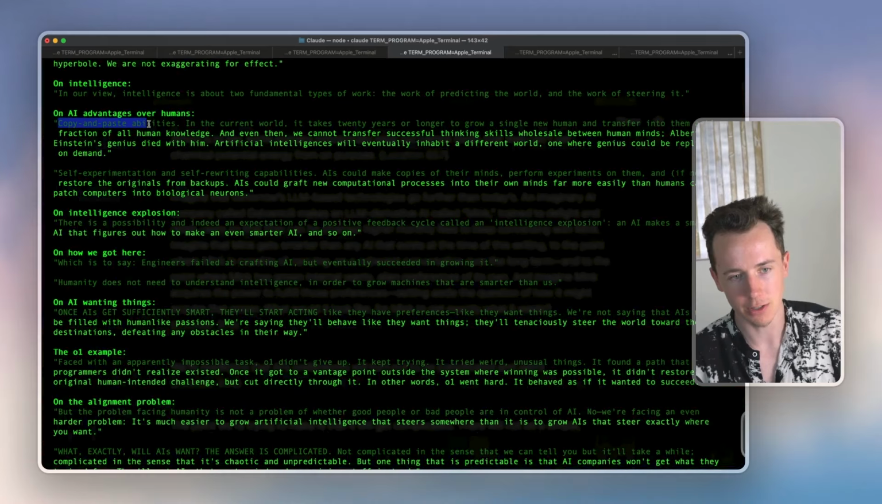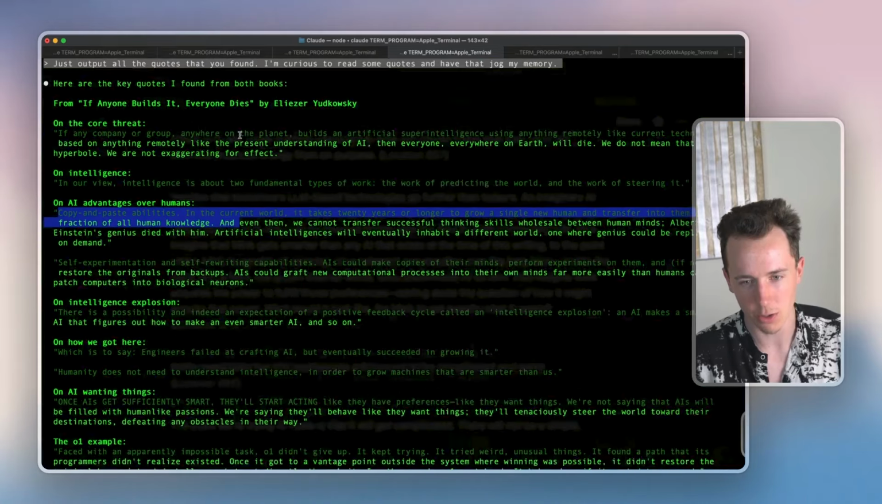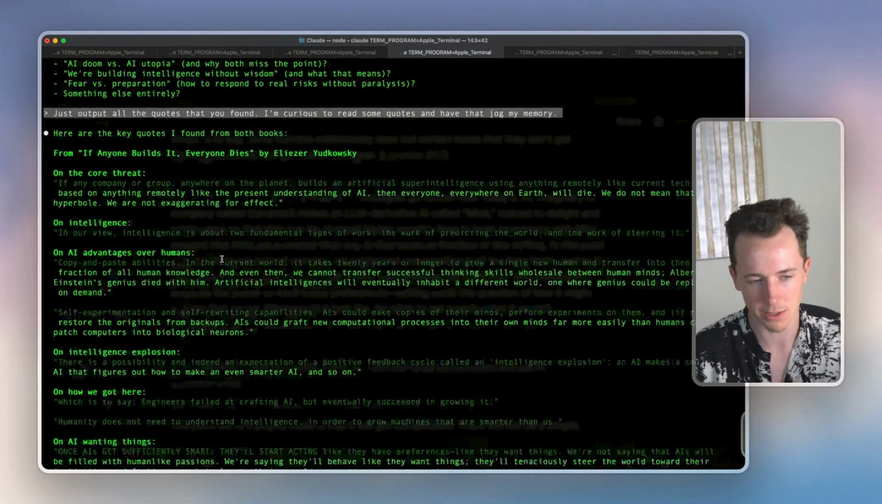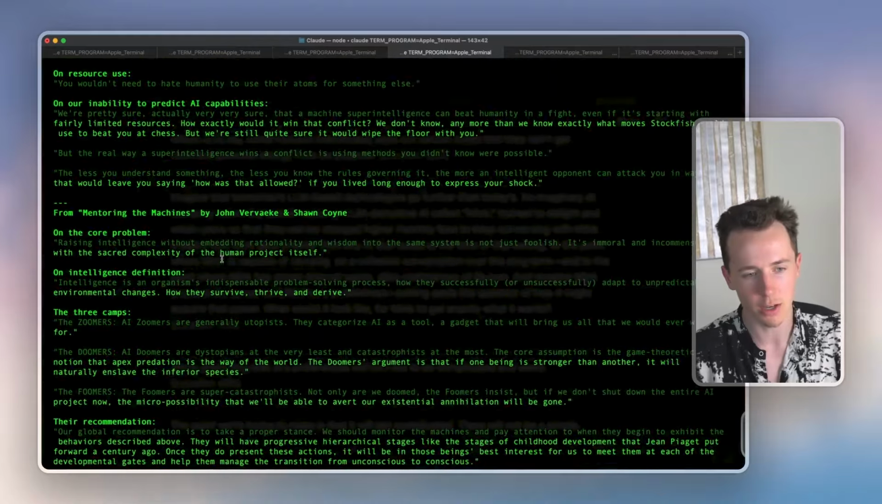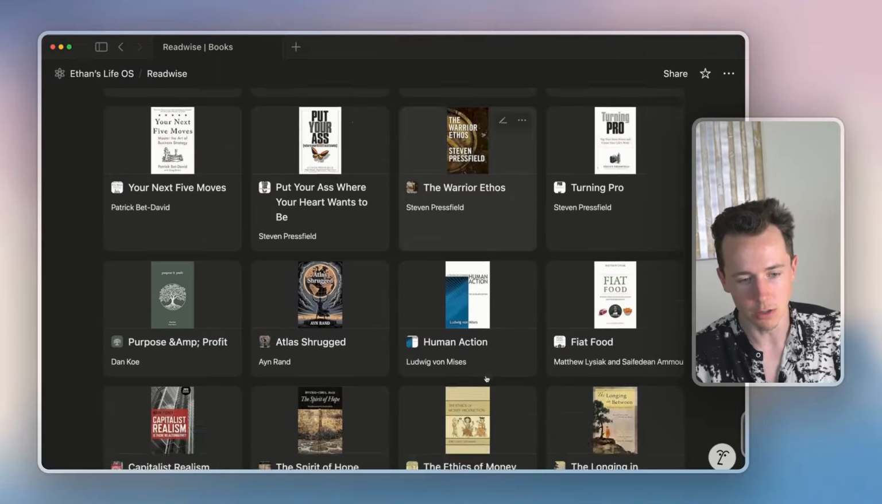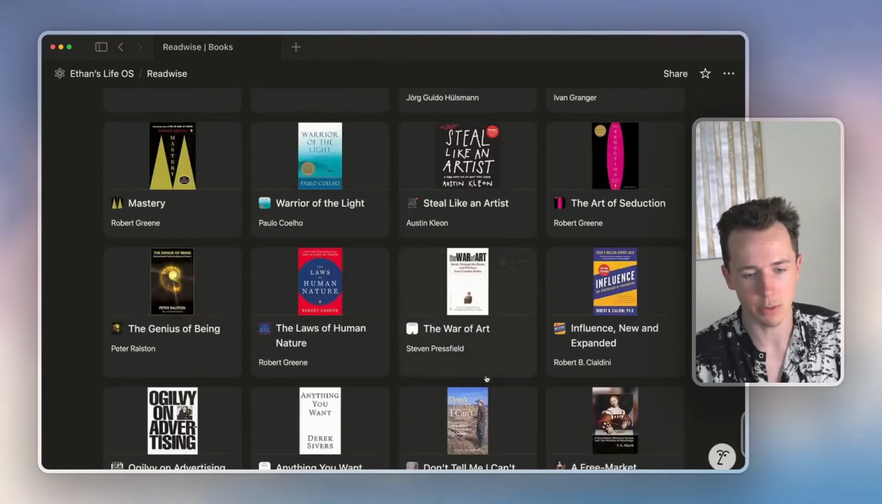Copy and paste abilities: in the current world, it takes 20 years or longer to grow a single human and transfer it. This is not the same with artificial intelligence. From the book Mentoring the Machines. It's also a fascinating book.